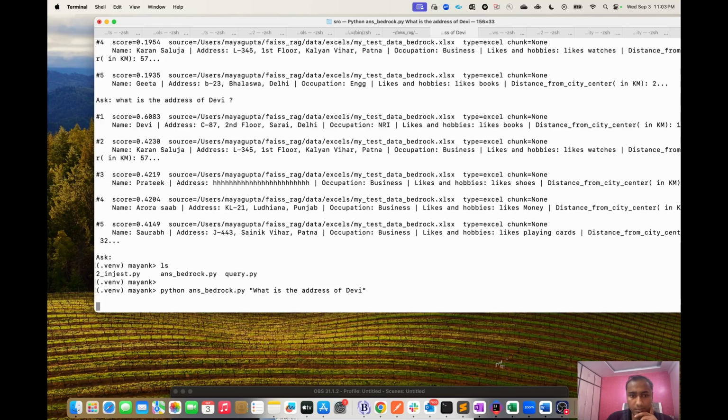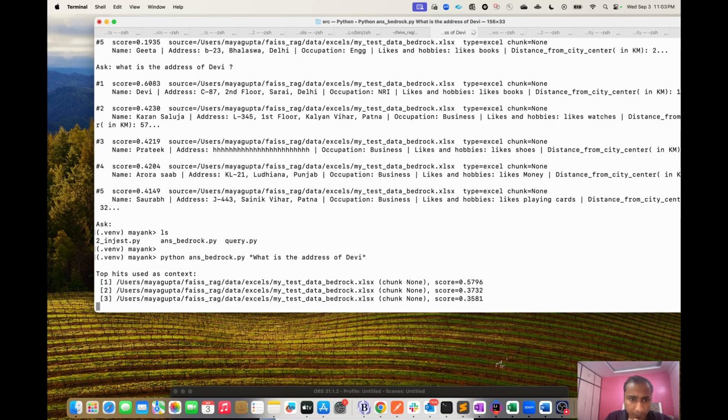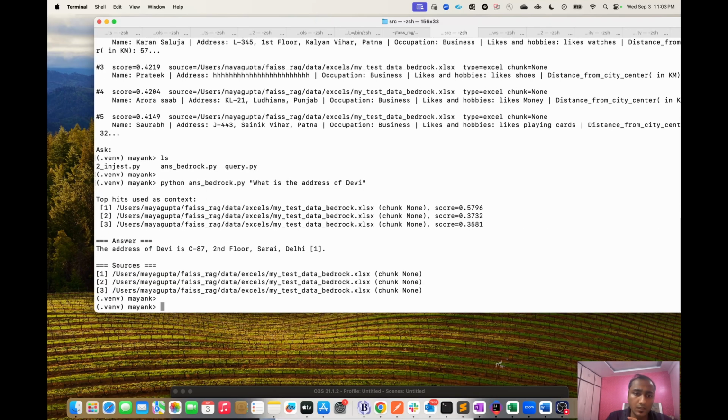It is surprisingly taking more time than expected, maybe due to slow network. Let's wait for a few seconds. Okay. So first it tells me how much score it has retrieved from the vector DB, and then it gives me the answer.